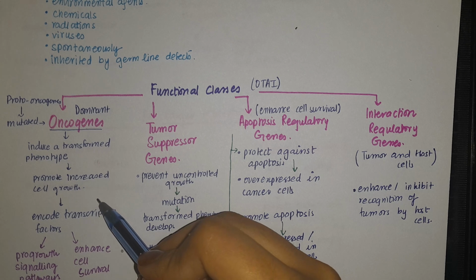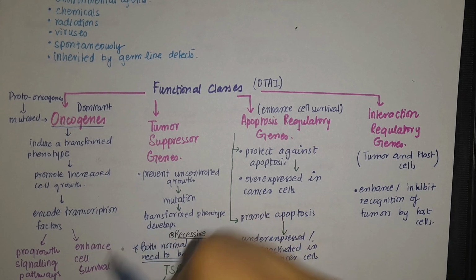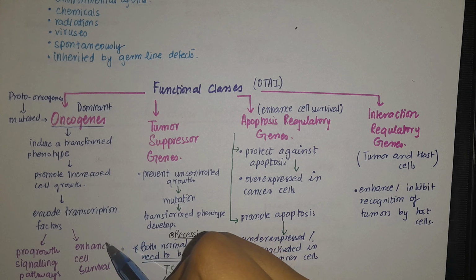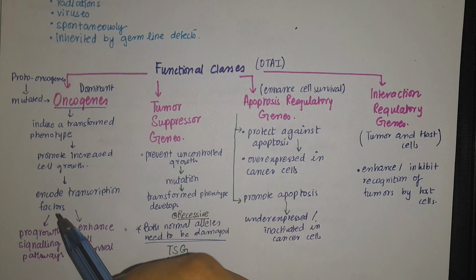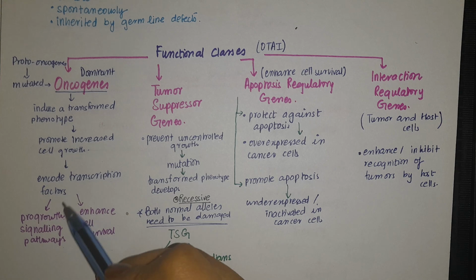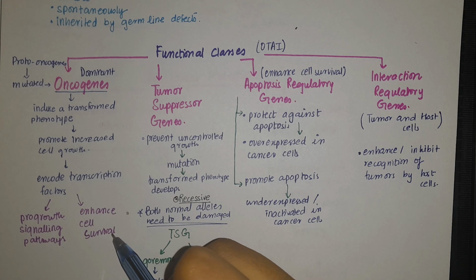This increased cellular growth involves encoding transcription factors, and these transcription factors can promote growth signaling pathways and enhance cell survival.